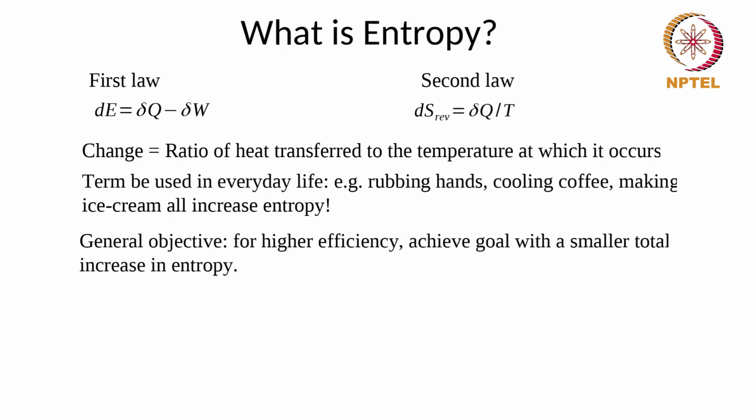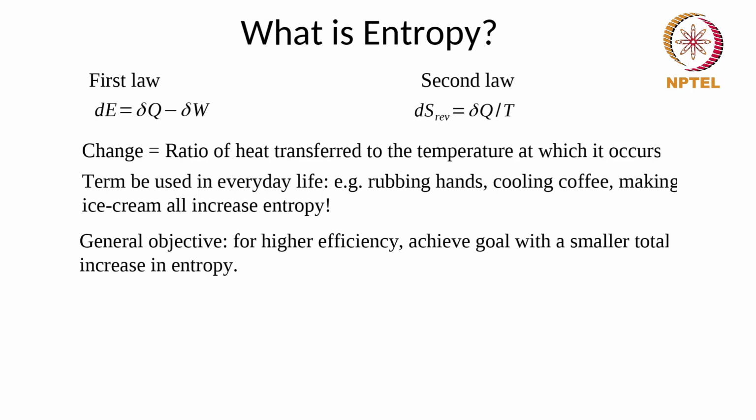The general objective in thermodynamics is that we are usually trying to make devices with higher and higher efficiencies. This means we want to achieve some goal, such as conversion of some energy into another form, or lifting of a weight. But in all of these processes, we are trying to do this with a smaller total increase in entropy, because the process is most efficient if the increase in entropy is small.